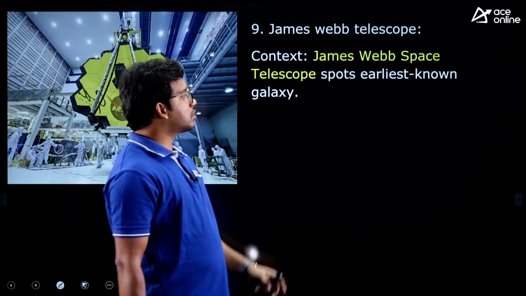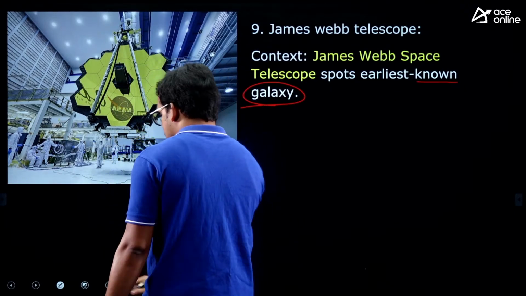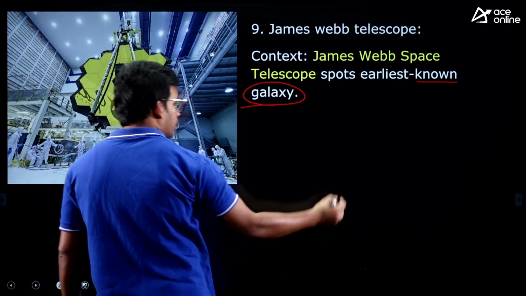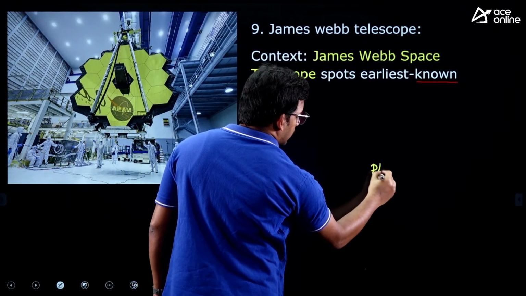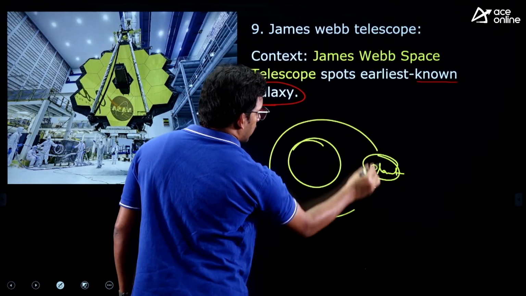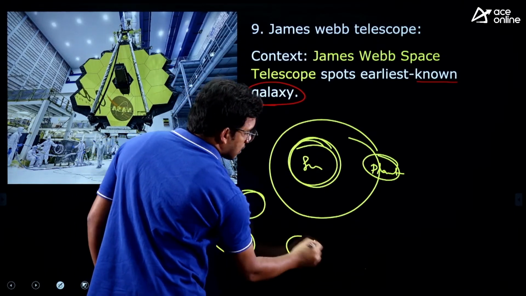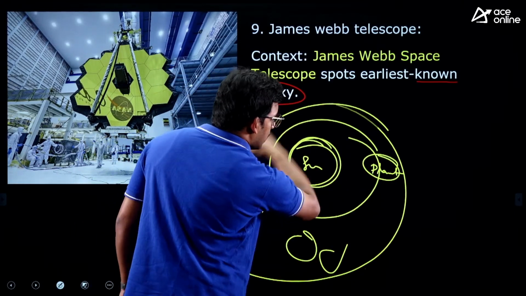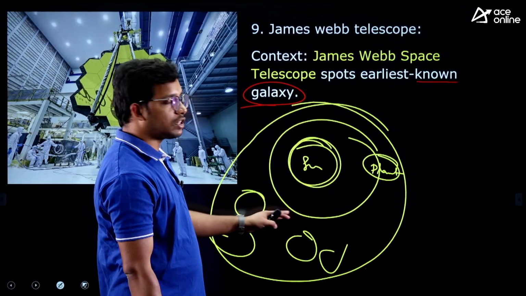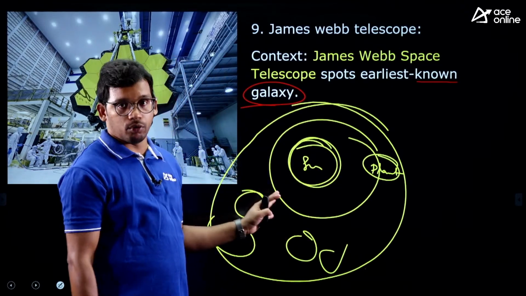So the James Webb telescope has spotted the earliest known galaxy. A galaxy means a constellation of stars. We have planets revolving around a star like the Sun, and there are a number of stars like the Sun, all together called a galaxy. So a galaxy is nothing but a constellation of stars, and the oldest galaxy was found in space.